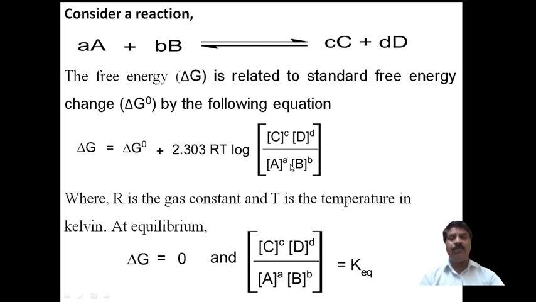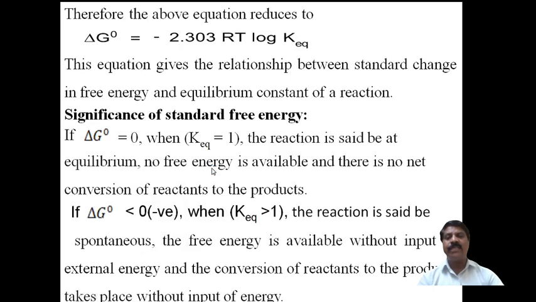K_eq means the equilibrium constant, that is K. Then you have to transfer the plus 2.303 RT log K_eq to the other side. Therefore, we get this equation: delta G naught equals minus 2.303 RT log K_eq. This gives the relationship between the standard free energy change and the equilibrium constant of a particular reaction.